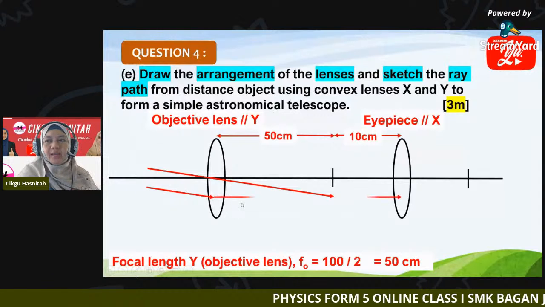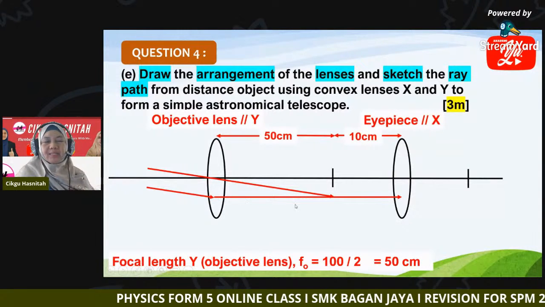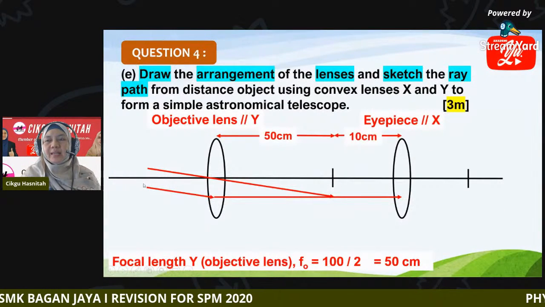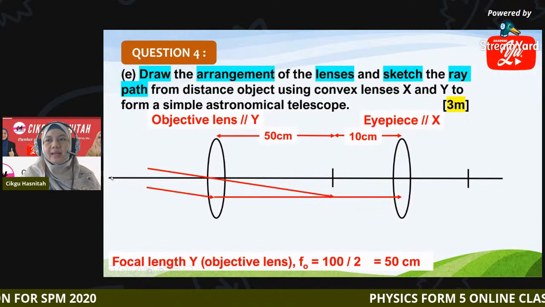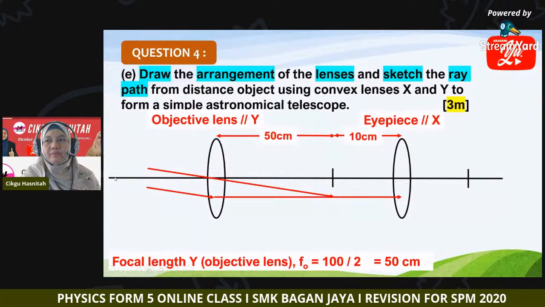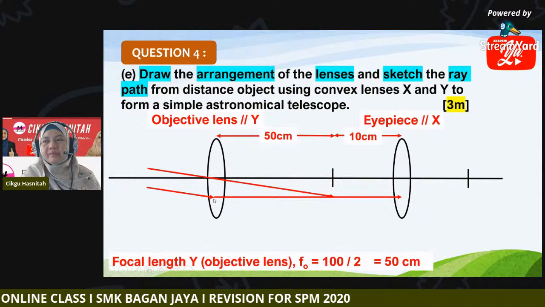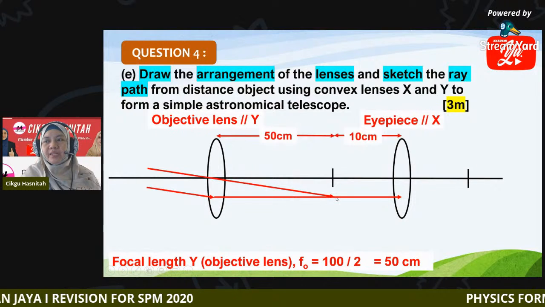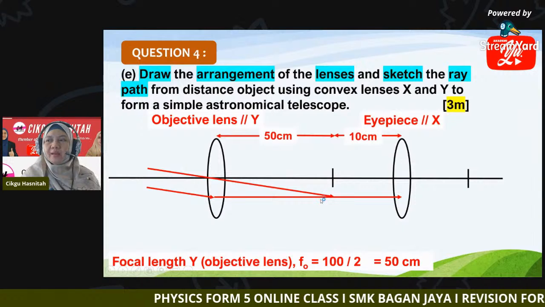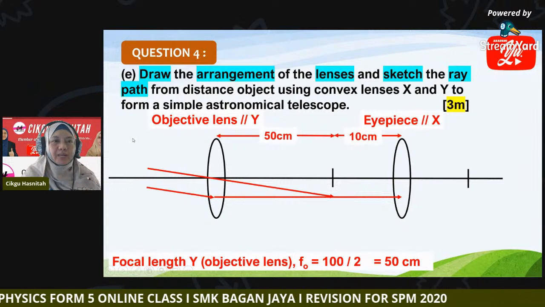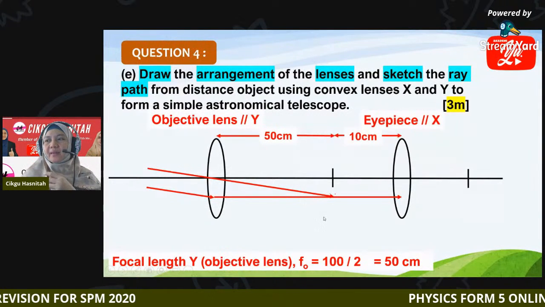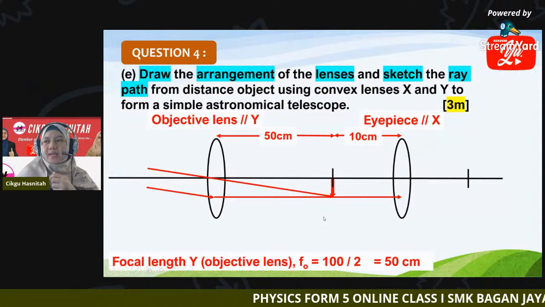It will refract parallel to the principal axis. If you extend this line, the light is passing through the focal point of 50 centimeter. The intersecting point between the two rays passing through our objective lens is where our first image is formed.